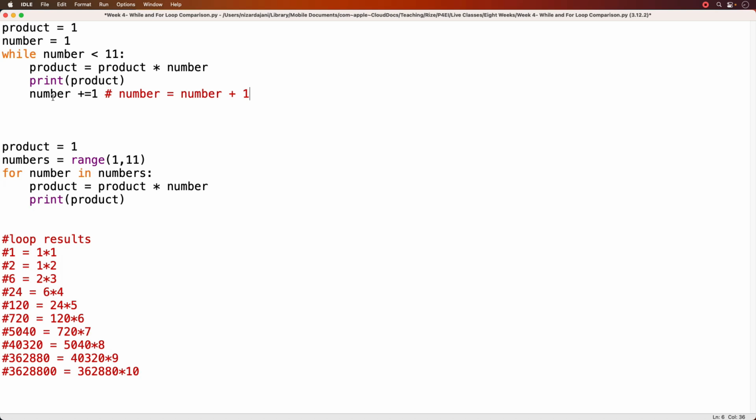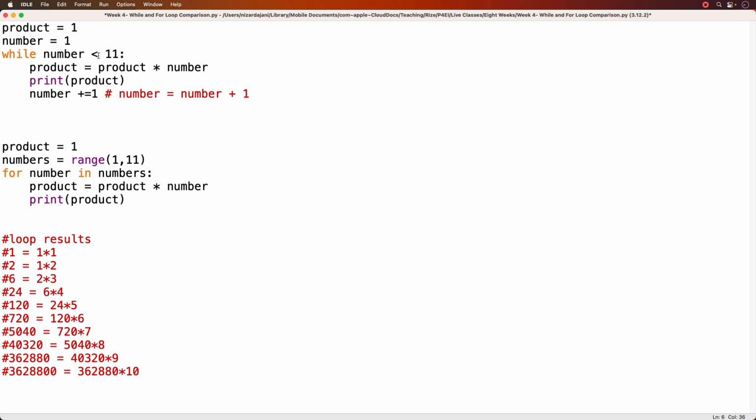So this is going to keep running and running, and every time it runs, it's going to increment the number variable by 1. So we go to 3, then run again, then 4, run again, 5, run again, 6, and keep going until number is 10. 10 is less than 11, that's true, then add 1 to it, it becomes 11.